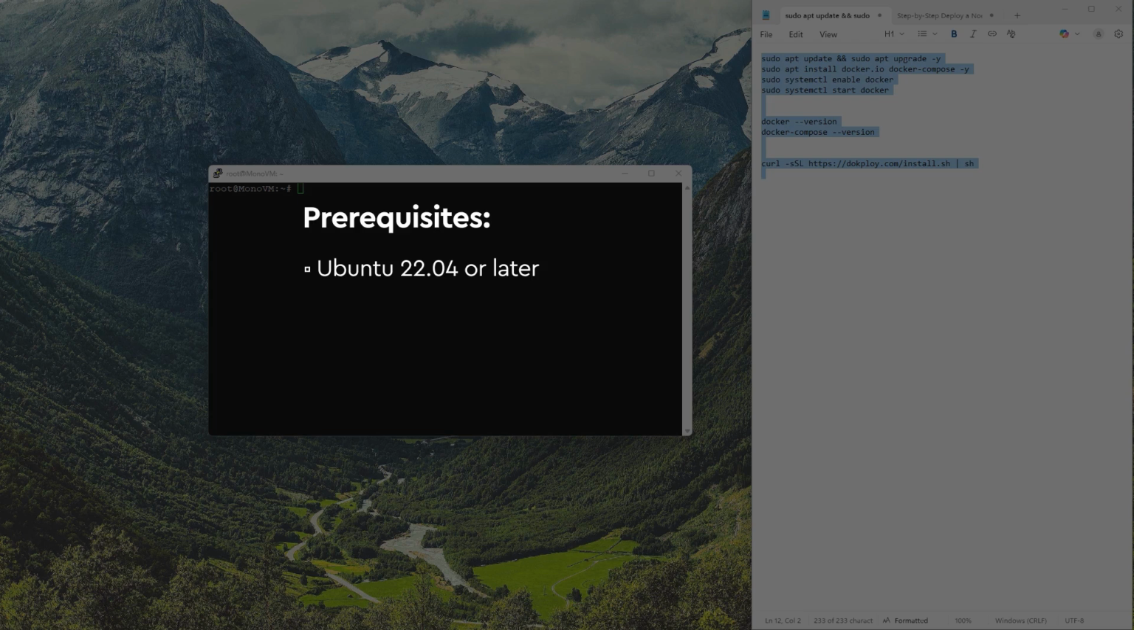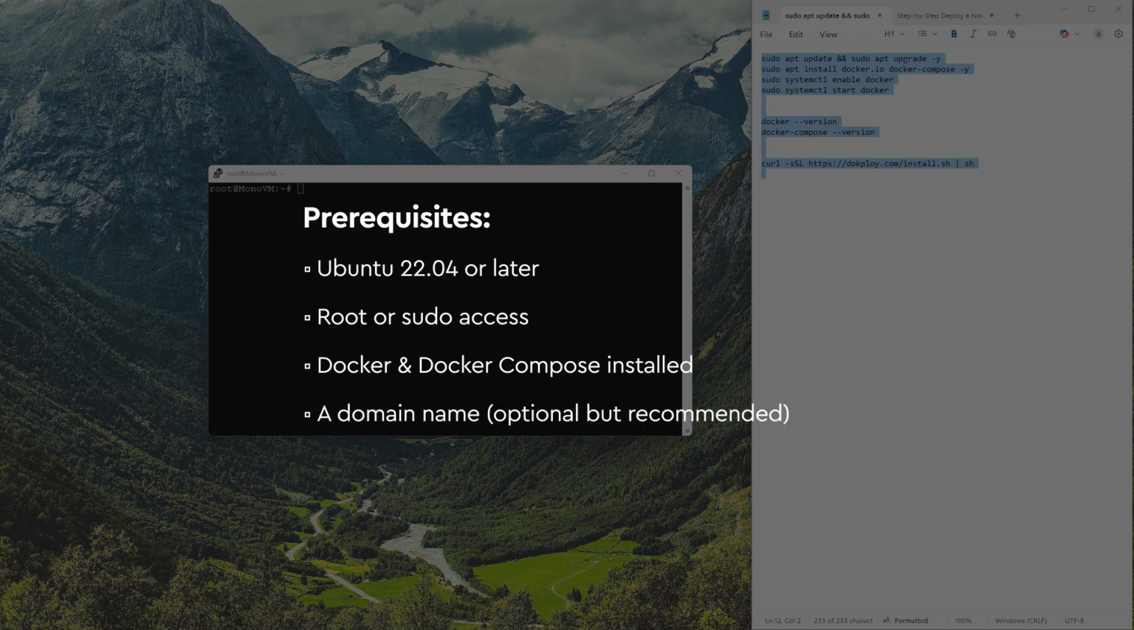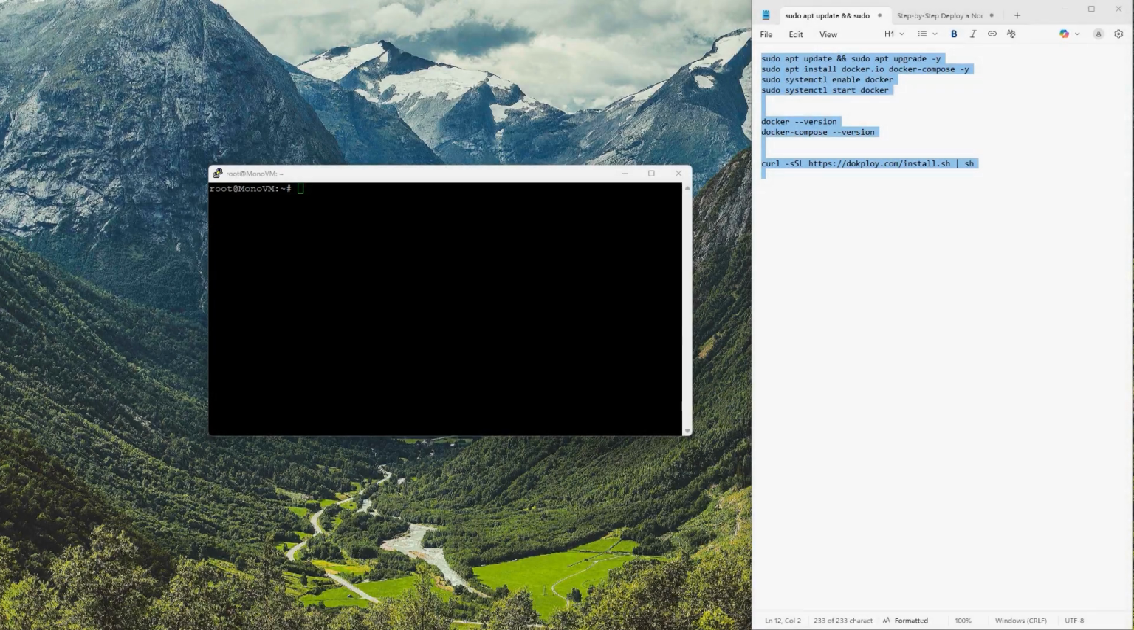Ubuntu 22.04 or later. Root or sudo access. Docker and Docker Compose installed. A domain name, optional but recommended. Now that all this is ready, let's jump right in and begin the installation. Don't worry, the process is simple, and we'll walk you through it step by step.